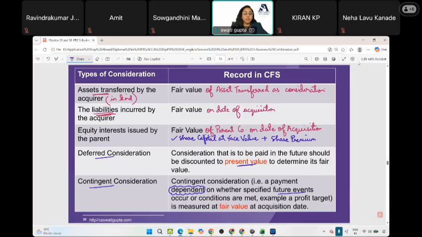How do you record it? We will calculate fair value on the date of acquisition. If it is an asset transferred, calculate fair value. If it is a liability, calculate fair value. If it is equity shares, calculate fair value using the fair value of the issuer company, the parent company. If it is deferred consideration, calculate present value. If it is contingent consideration, calculate fair value.